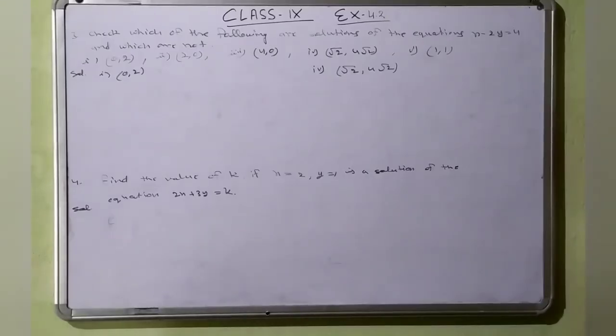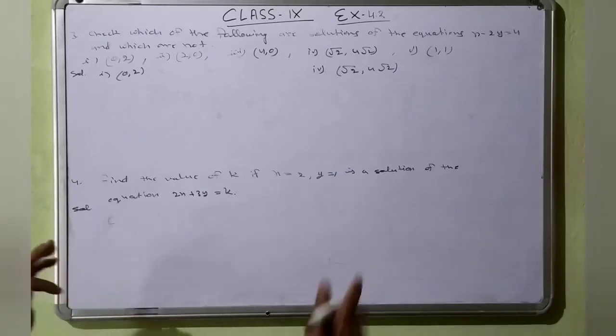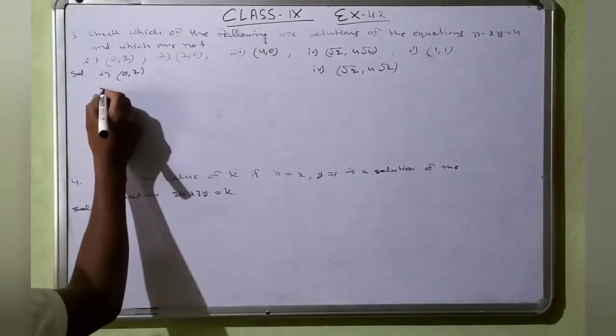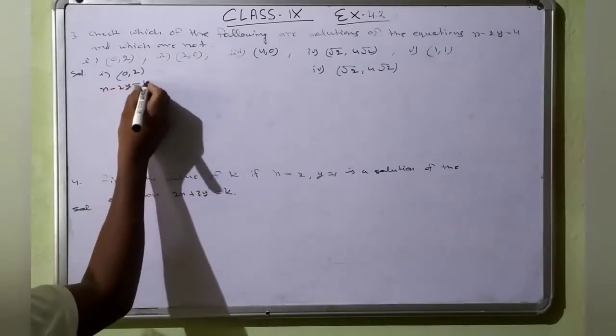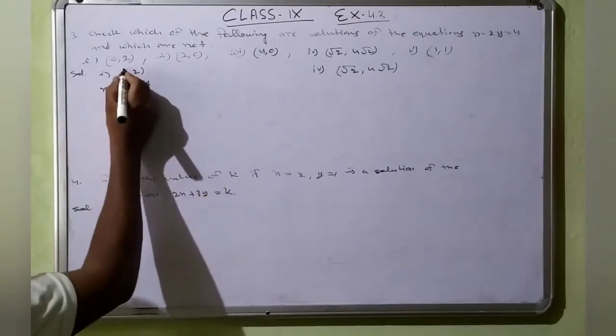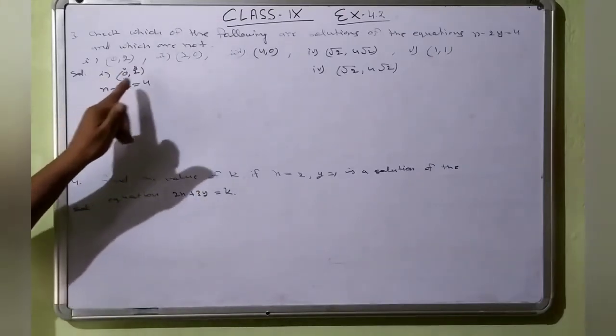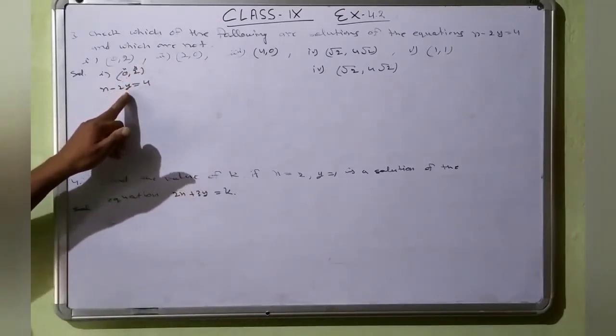Now question number 3, check which of the following are solutions of the equation x minus 2y is equal to 4 and which are not. So we have this equation x minus 2y is equal to 4. Now this is the x and this is the y. So in the place of x we will write 0, in the place of y we will write 2.